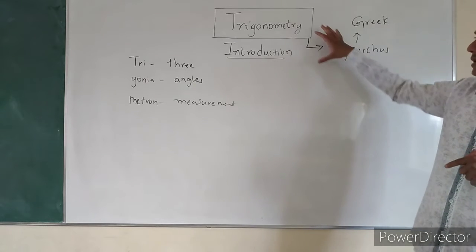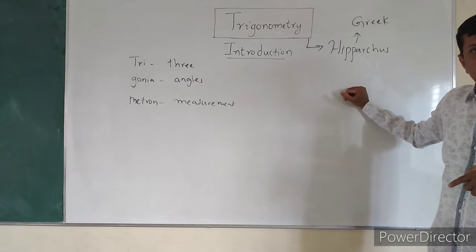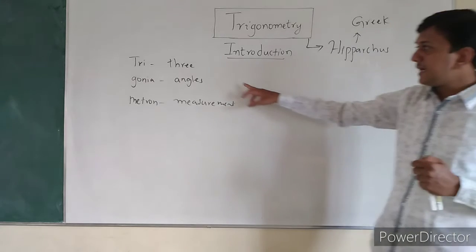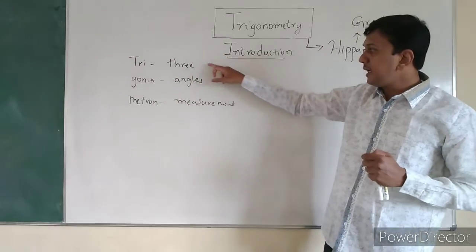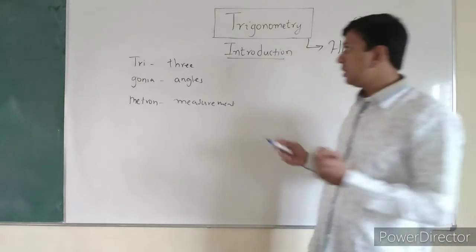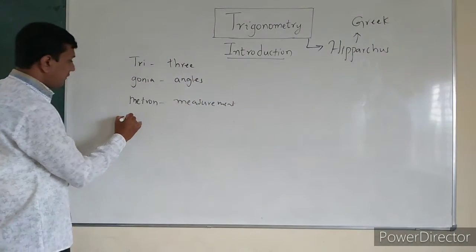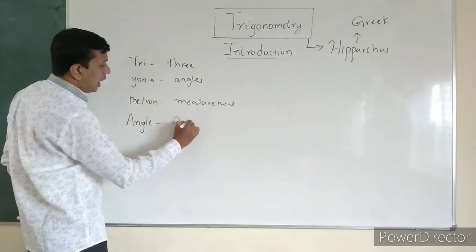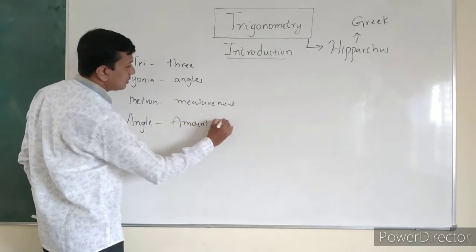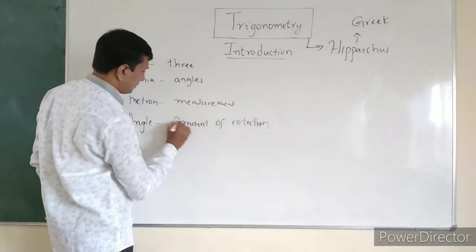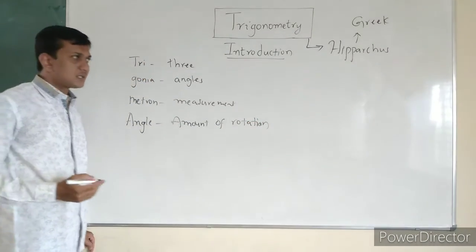But to discuss trigonometry in detail, we shall know some basic concepts, called angles, as it has three angles measurement. So what is an angle? The basic definition of angle we know. What is an angle? Amount of rotation. Amount of rotation between what?